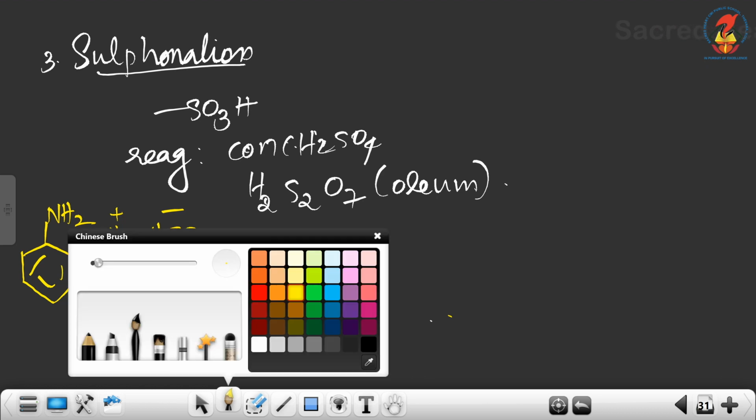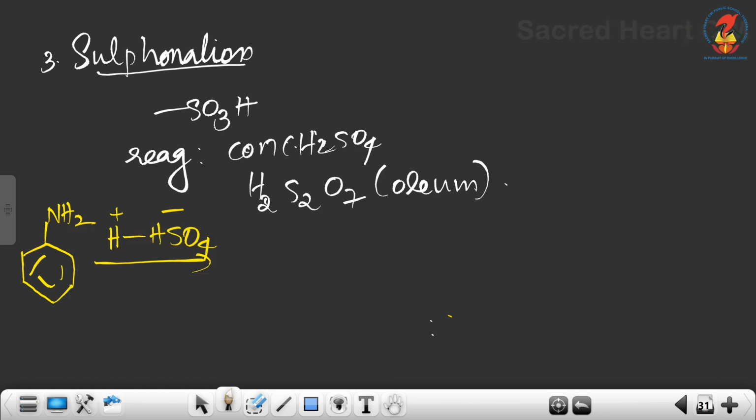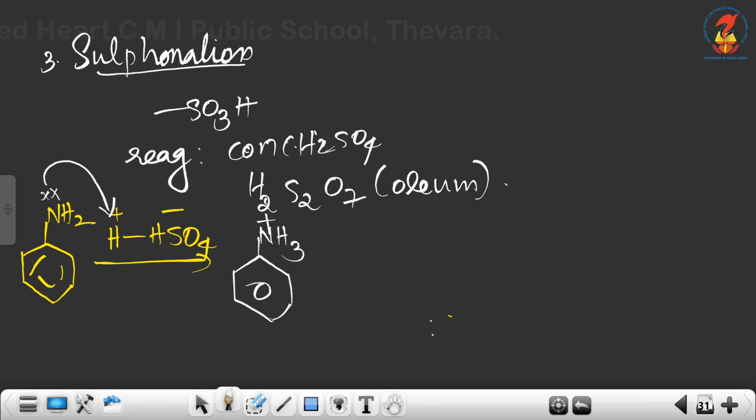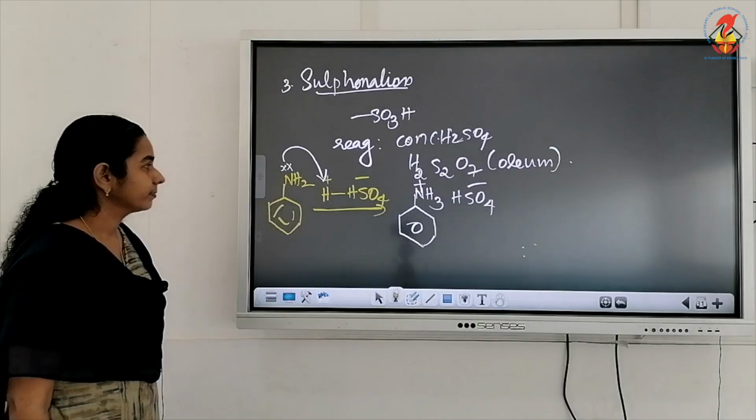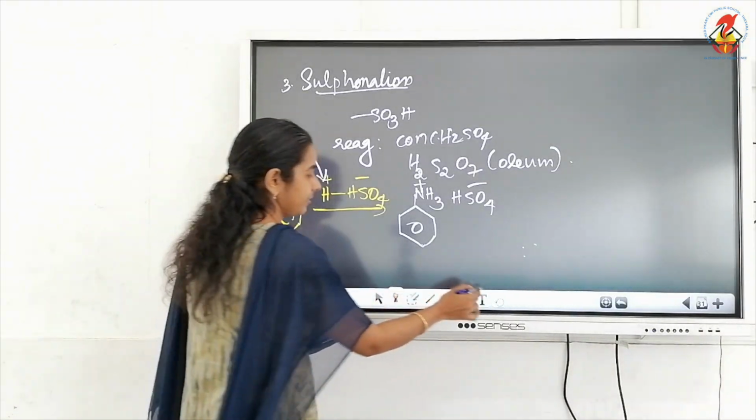So what happens here is, there is one lone pair, so it will be added first. So NH2 will become NH3 plus and HSO4 minus.